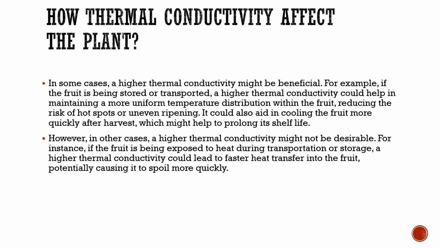However, in other cases, a higher thermal conductivity might not be desirable. For instance, if the fruit is being exposed to heat during transportation or storage, higher thermal conductivity could lead to faster heat transfer into the fruit, potentially causing it to spoil more quickly.